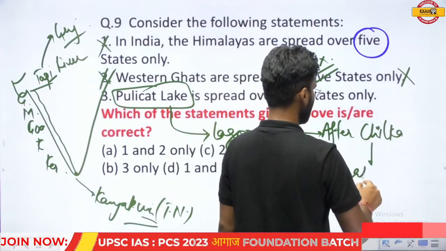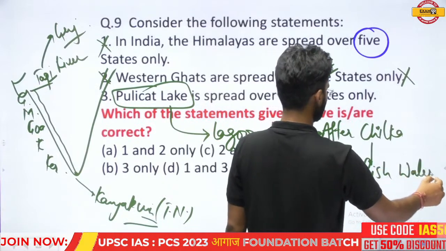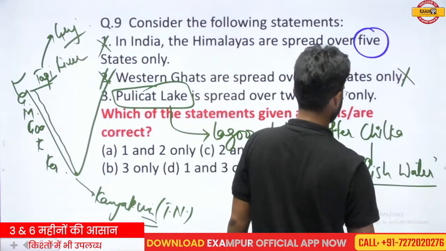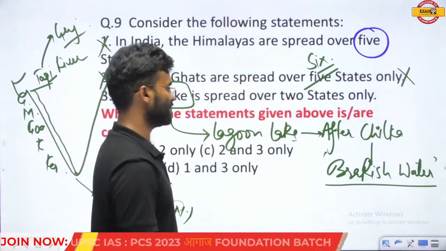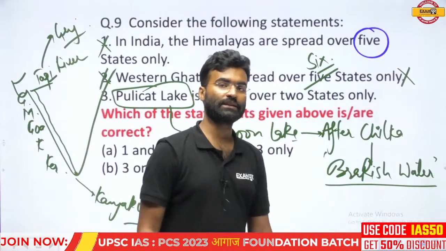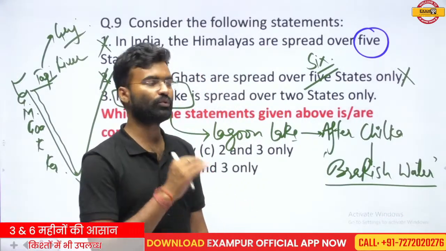This is the brackish water lake. So what is the brackish water lake? You should know about this. You should find out what brackish water is. Okay, so it is the brackish water lake. It is in the second position, after the Chilka Lake in India. It is a lagoon lake.